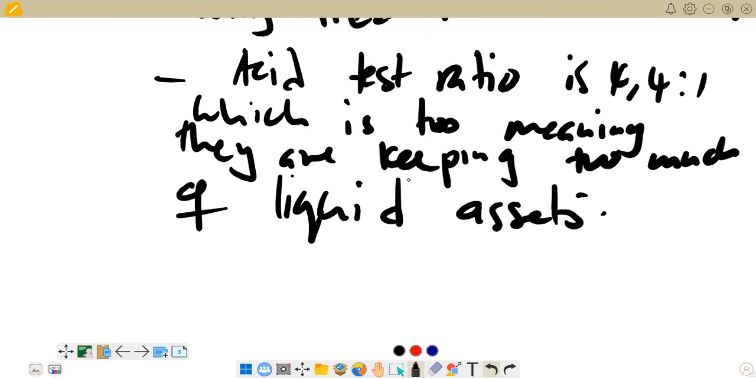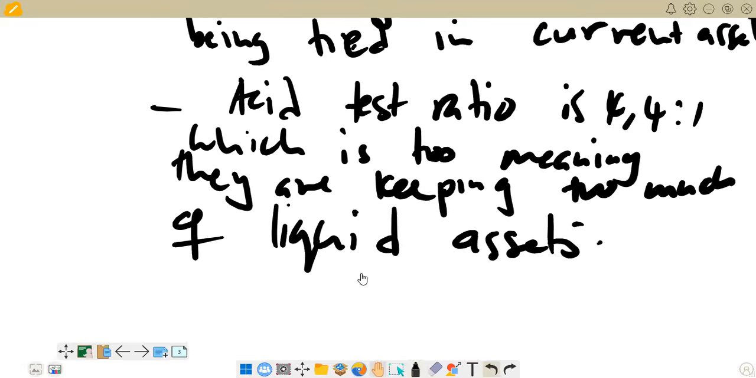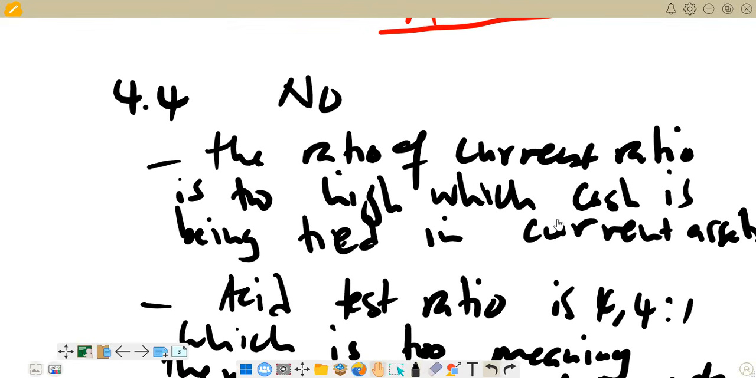So this is not a good position. Remember, a normal good current ratio should be at least 2:1. And this one we have it 5.4. We have at least 2:1. So here, if we have 2:1, at least it's a good position.